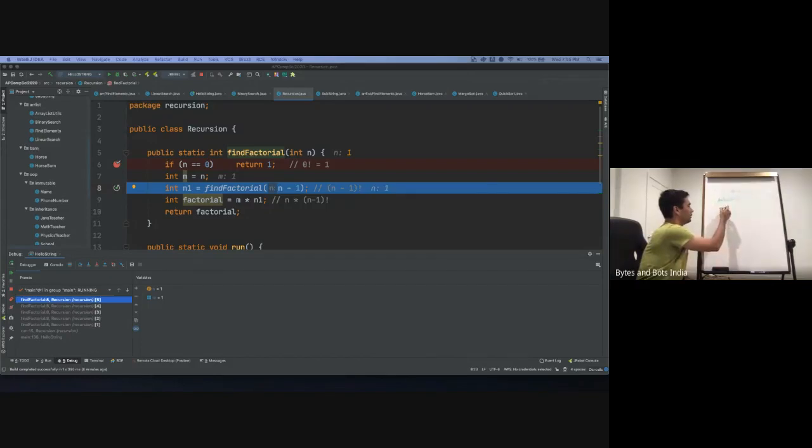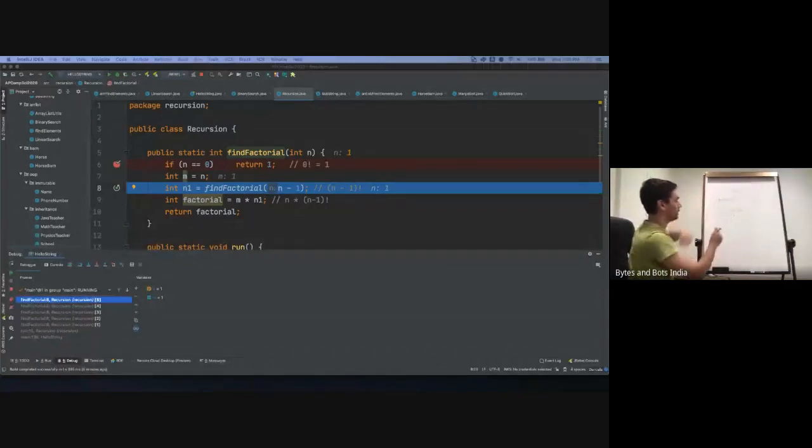Our n is equal to 3, and n1, which is n minus 1, is needed. For finding 3 factorial, I need 3 into whatever 2 factorial is. I don't know what that is, so let me first find that. I'll say factorial 2, which is essentially 3 minus 1, and then my result is n into n1, right?